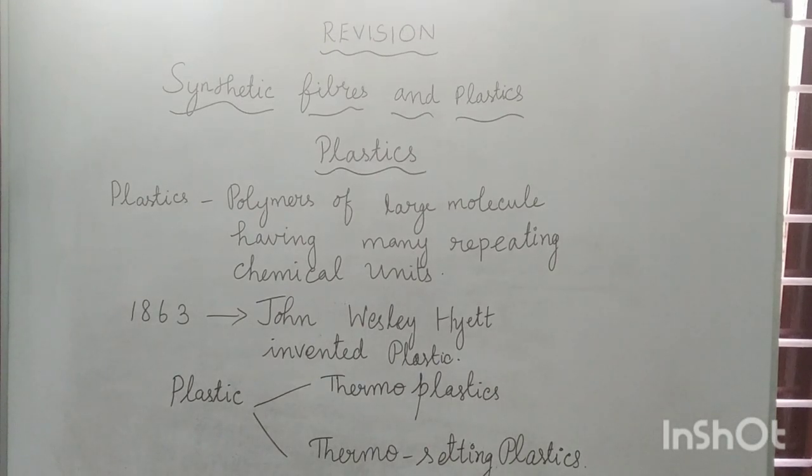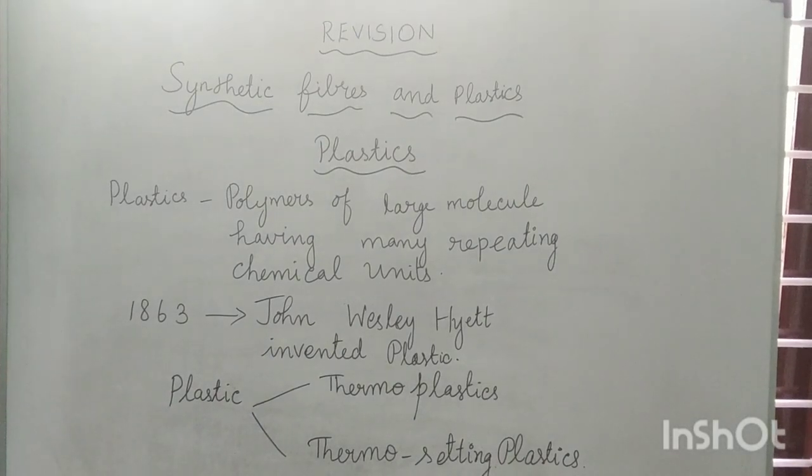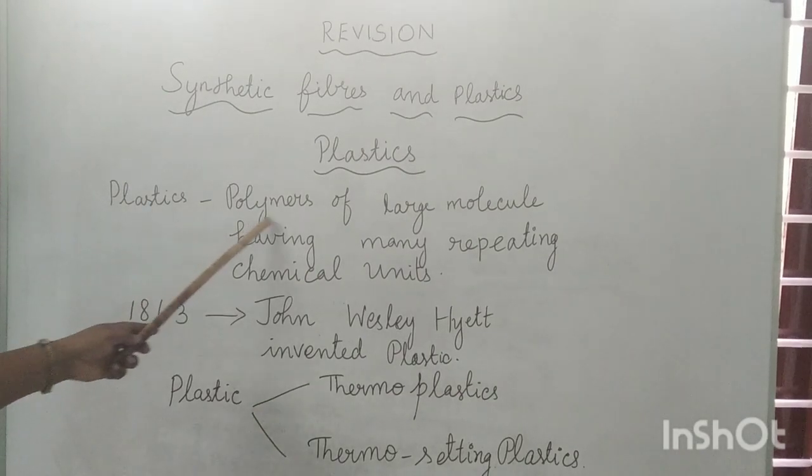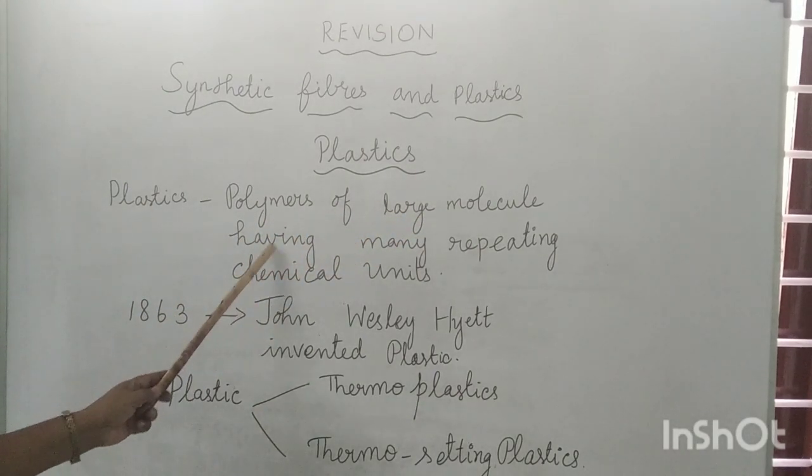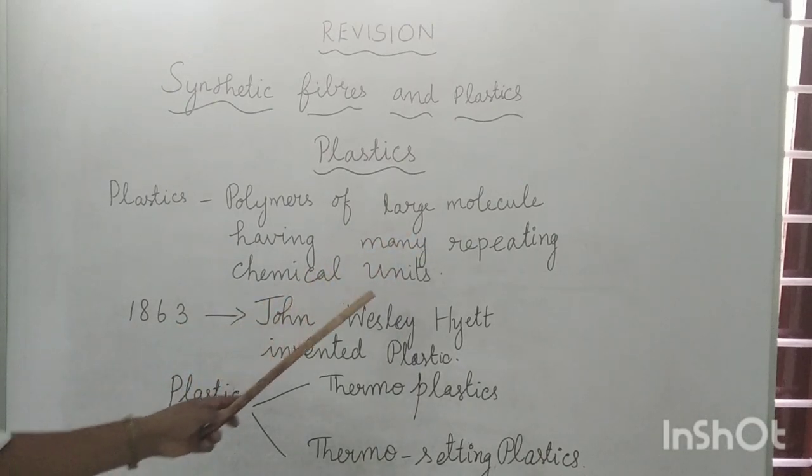See children, plastics have uncountable application in our day-to-day life. Can you list out some of the plastic materials in home? Buckets, mugs, combs, chairs, toothbrush, toys, pencil box, snacks box, pen, etc. Now, what is plastic? Plastics are the polymers of large molecule having many repeating chemical units.